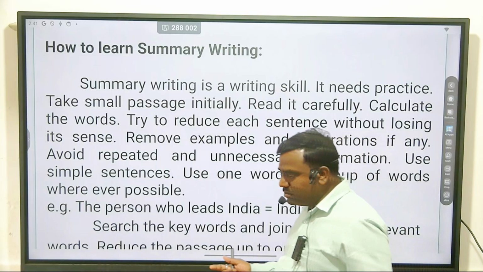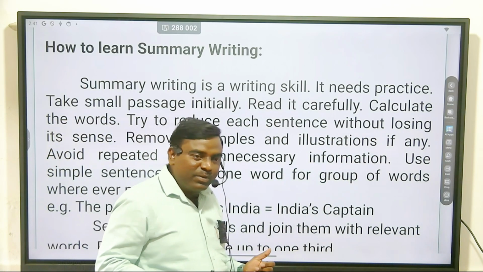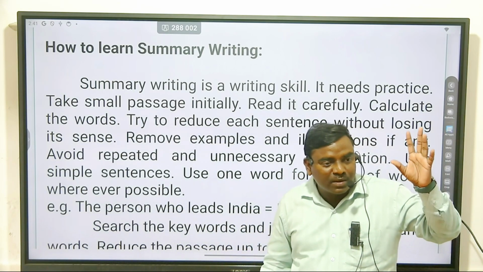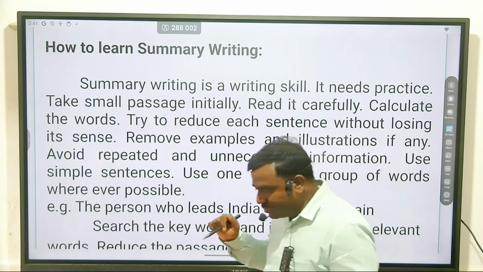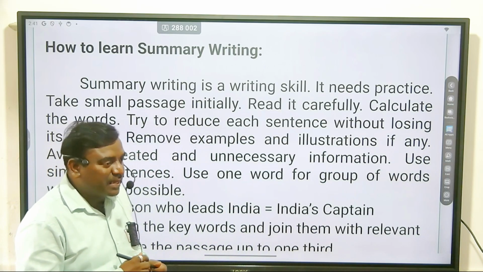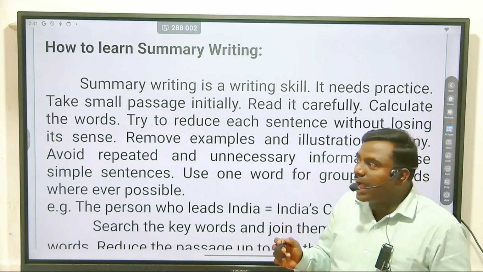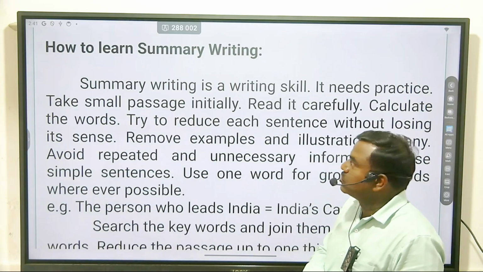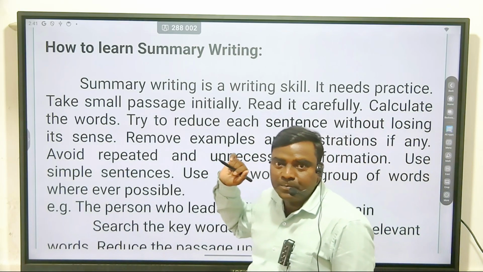We know what is meant by summary. Summary means we make a short para with the help of the given para. It's very important what you actually understand from the given para, which is already given to you in question number 2a, that is, the unseen passage. It is a kind of skill, how you understand and how you present yourself through your writing.